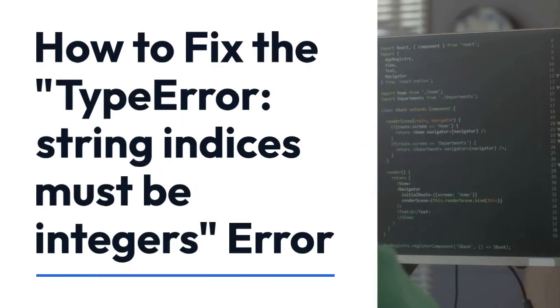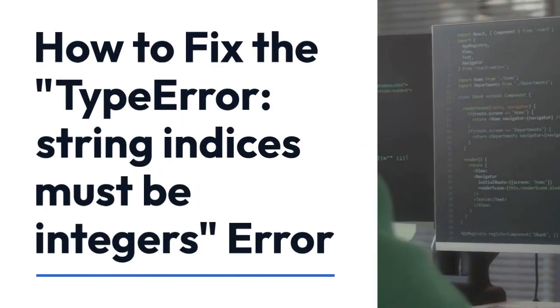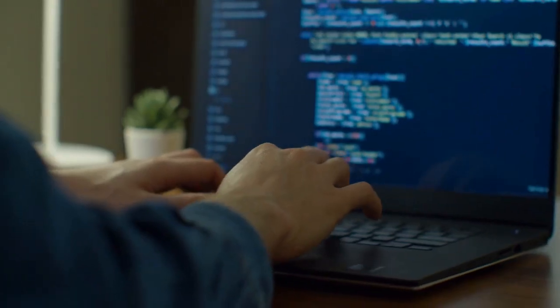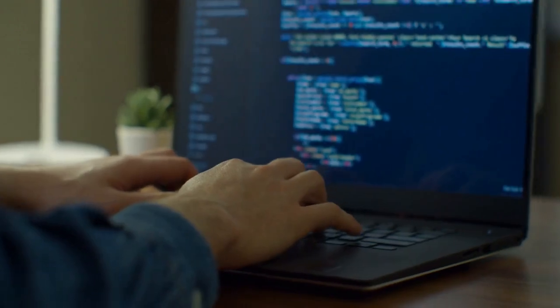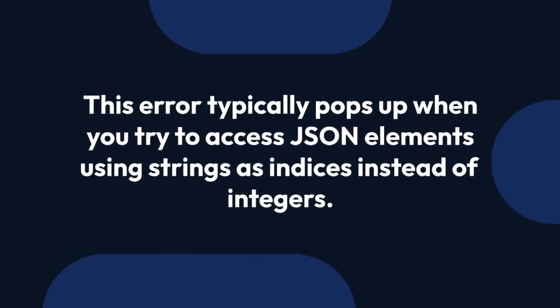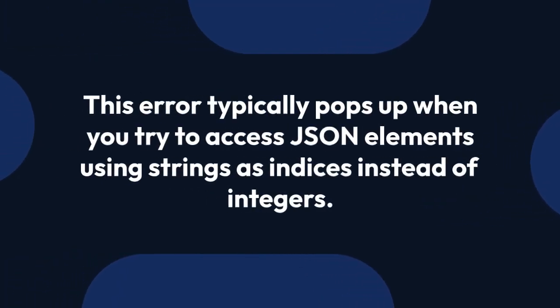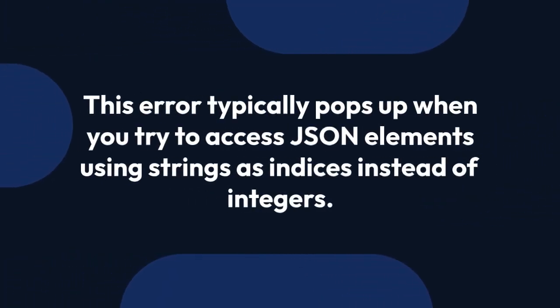We're going to explain how to fix the "TypeError: string indices must be integers" error you often encounter when parsing JSON data in Python. This error typically pops up when you try to access JSON elements using strings as indices instead of integers.